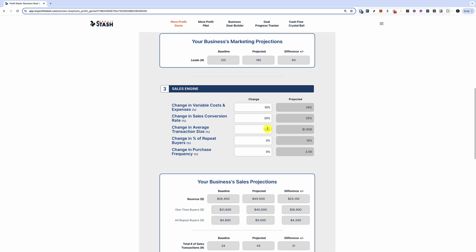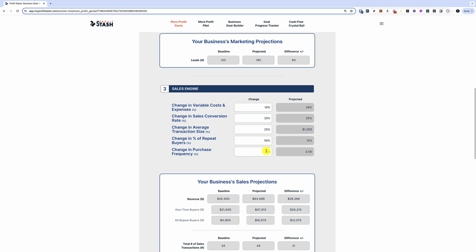Let's say another 25%. 25. Oh, that's good. All right. So now the average transaction size is $1,250. Okay. Now, can we impact the number of repeat buyers? Yes. I think we could. Let's say 50%. Let's be optimistic. All right. That's ambitious.